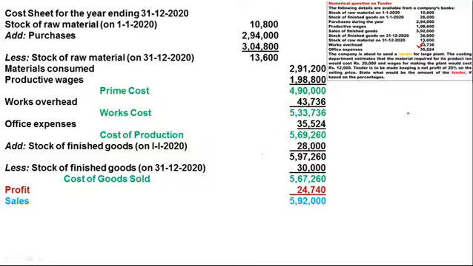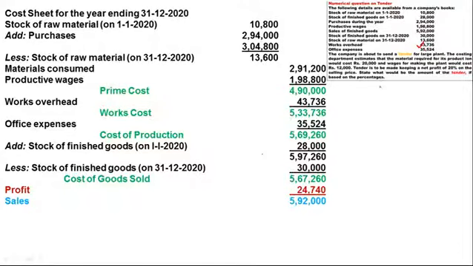So to prepare a tender, first we have calculated the cost of the previous period, and on the basis of this cost data, we will estimate the future prices of the tender. Now, in the question they have mentioned that the costing department estimates that material price is 20,000 and wages is 12,000. But a tender cannot be prepared with the help of only two items, material and labor. For a tender, you also require production wages, works overhead, office expenses, and selling and distribution expenses, which are not given.